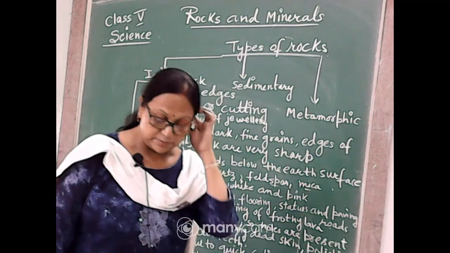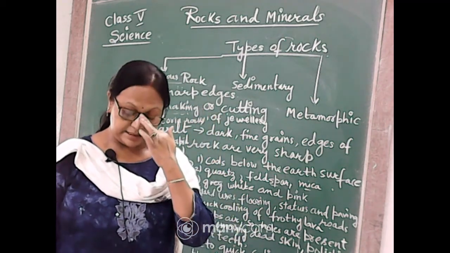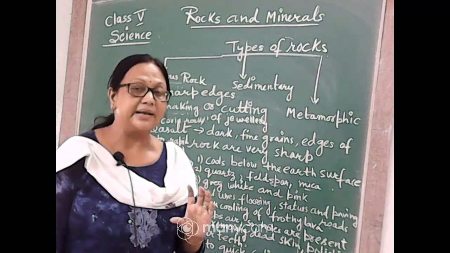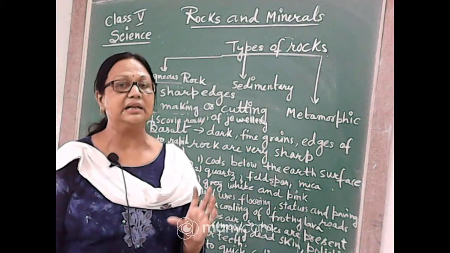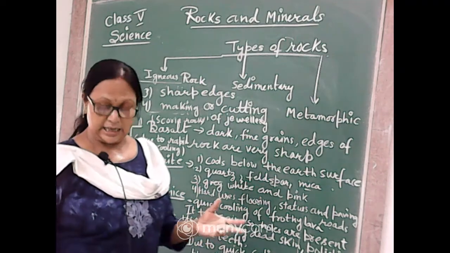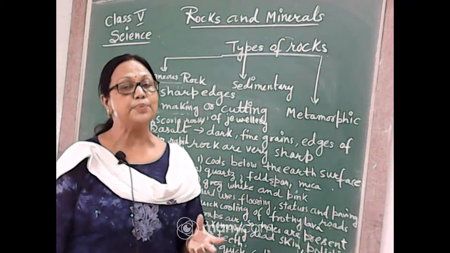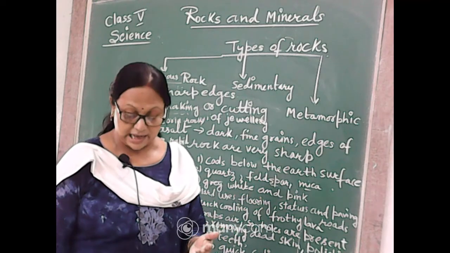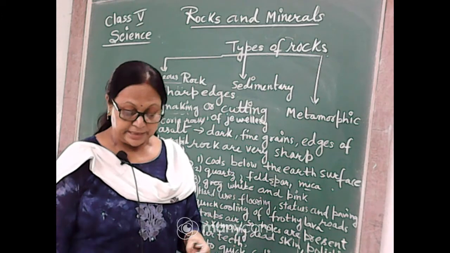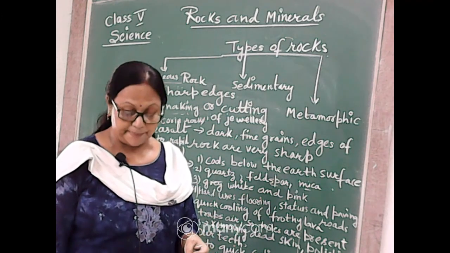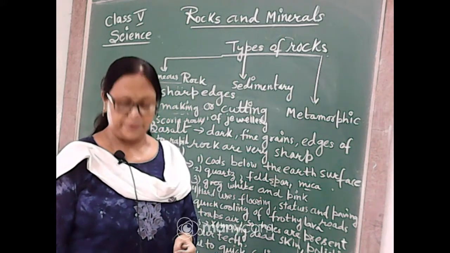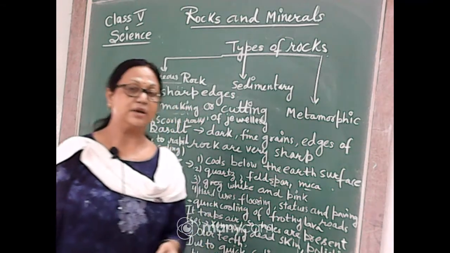Okay, the last one is the obsidian. It is also formed by the quick cooling of the lava, but there is a difference, because this is not like the basalt. Its appearance is glassy, so it is very bright in color, and it glitters, or you can say it sparkles in some places, and it seems to be a glass, but it is actually not a glass. It is a shiny igneous rock. It is very dark in color, and due to its sharp edge, it is used for making jewelry, and sometimes we use this type of rock for cutting jewelry.